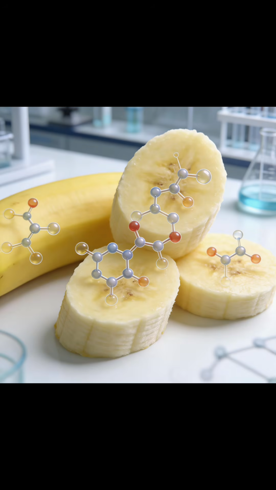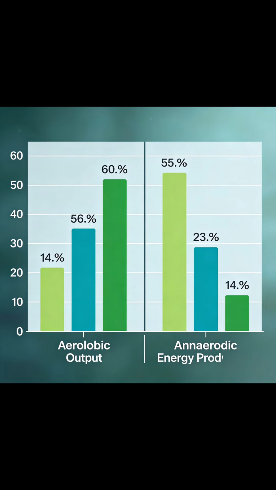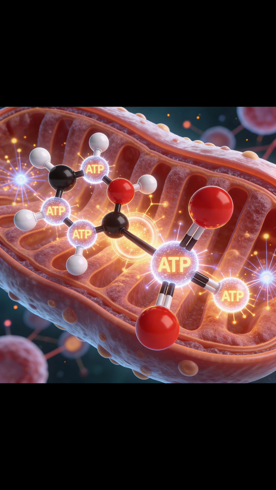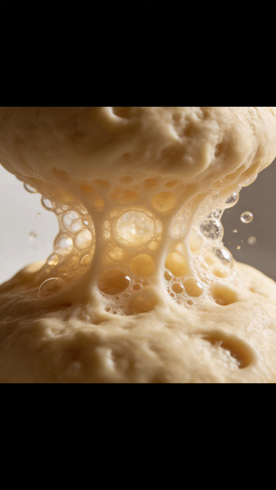It begins with glycolysis, where a simple sugar like the glucose found in banana is broken down. During this process, the sugar is converted into two main products, ethanol and carbon dioxide. The organism gets two molecules of ATP, which is the energy it needs to survive, while the CO2 is what makes bread, rice, or drink bubbly.